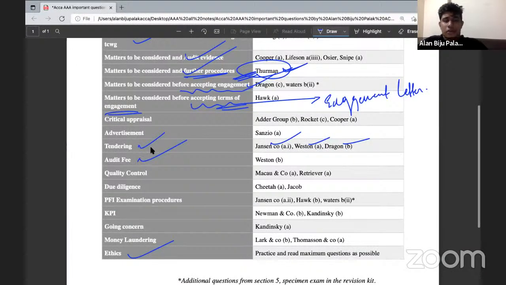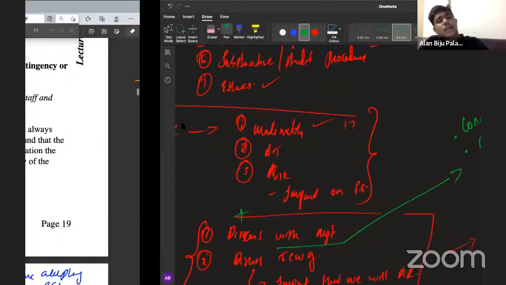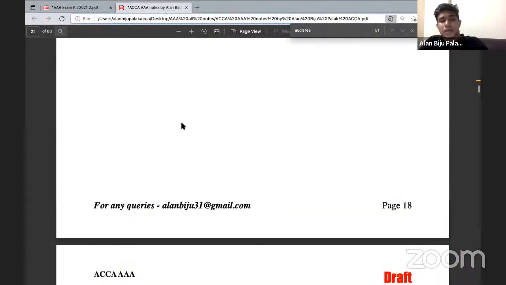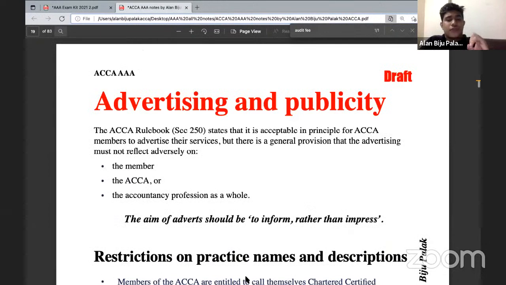So that's the area of audit fee. And in addition to that, there is also a question on advertisement. So basically, when it comes to the areas of advertisement, we have learned some set of rules. The first rule was that an auditor will be able to advertise his services to any persons or any organizations. There is no issue with that. But your advertisement should not adversely affect ACCA or the members or the accounting profession as a whole.